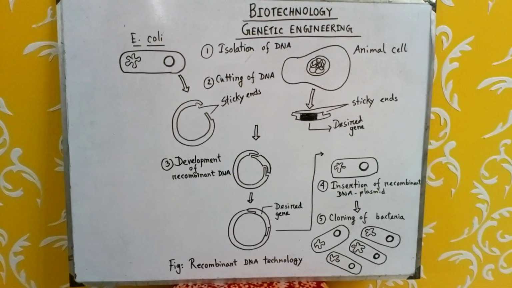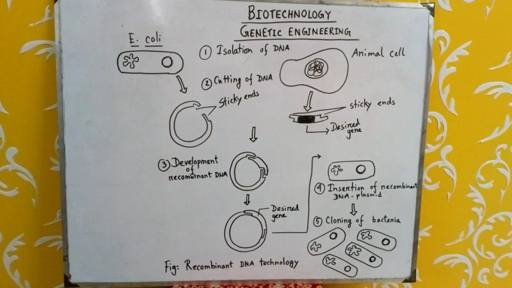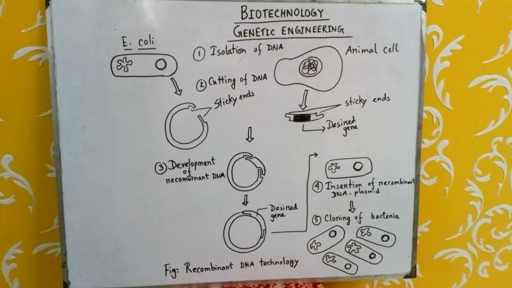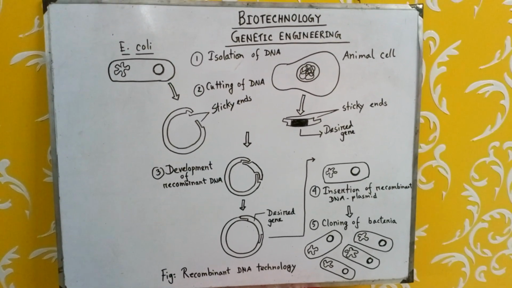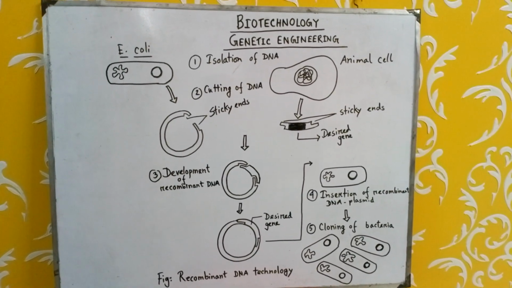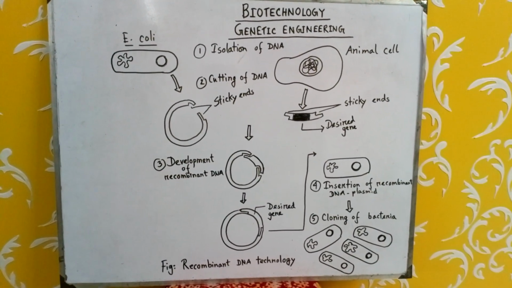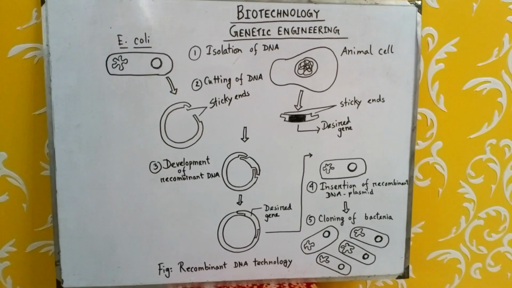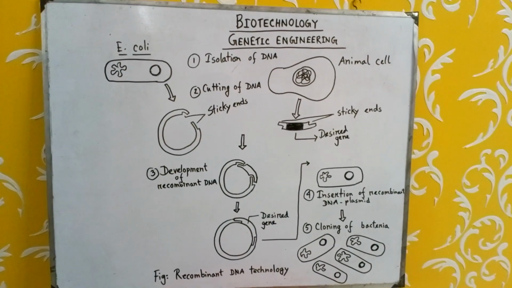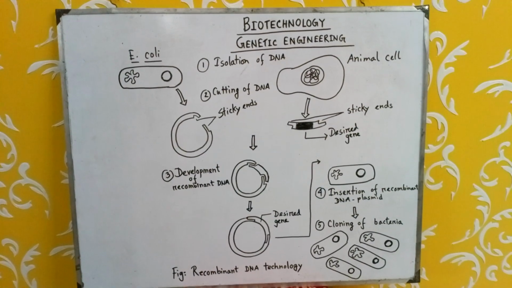So let us first know what the steps of genetic engineering or recombinant DNA technology are. The first step is isolation of DNA from both sources. Here, look at the sources. One is E. coli, that is Escherichia coli. This bacterium is present in the dietary canal of human beings, and it is very widely used in genetic engineering. Based on research on E. coli bacteria, many applications of genetic engineering have been developed.